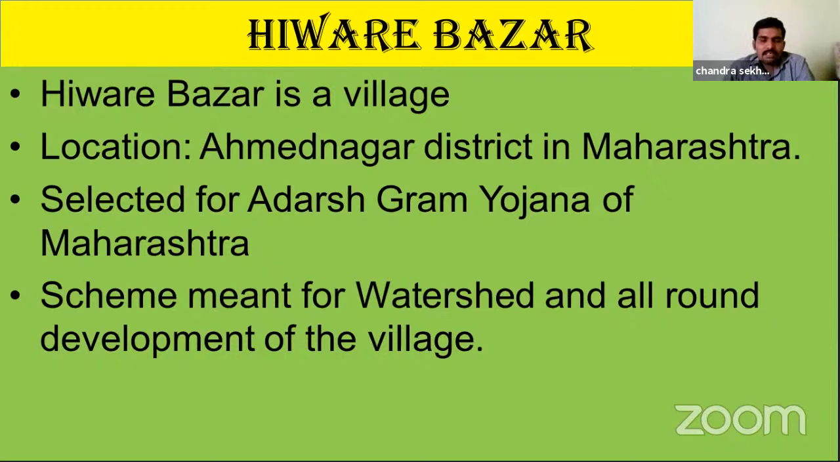Watershed is nothing but conservation and storage of water. By using different methods and implementing different types of activities, we store water in the rainy season and use it for the further seasons, up to summer and up to the next rainy season. These are all included in this scheme. The name of the scheme is Adarsh Gram Yojana, implemented by the Maharashtra government, made for watershed and all-round development of the village. So this is a brief history of Ivare Bajar.